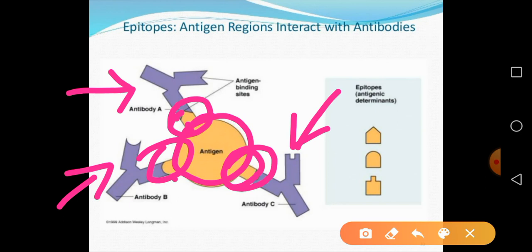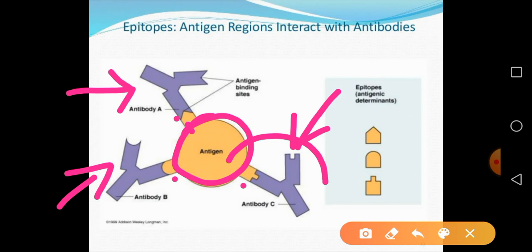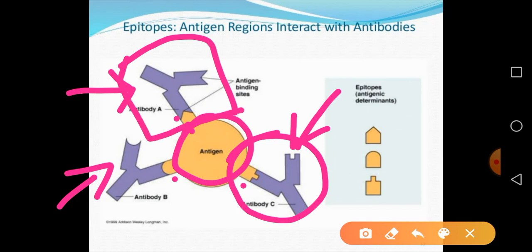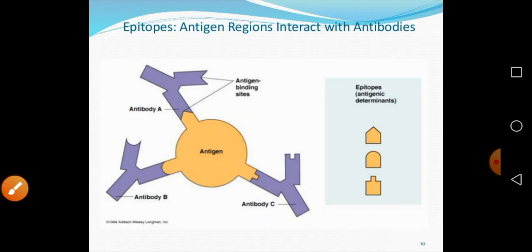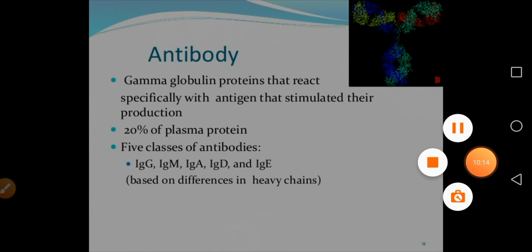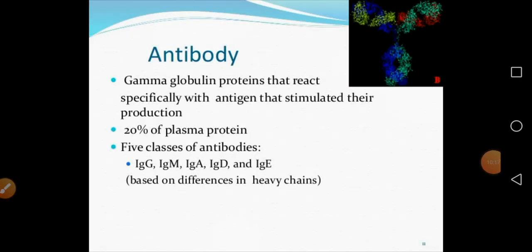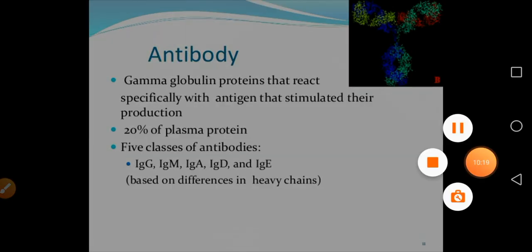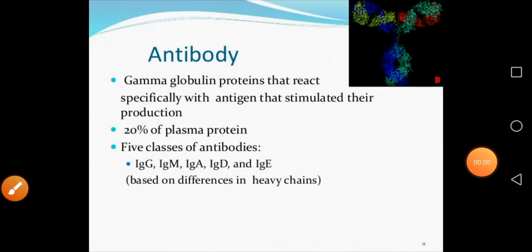Epitopes and antibodies, this is a specific reaction. Antigen and antibody, we know that the antibody is Y shaped in structure. We'll see the structure of antibody later on. Okay, so now we'll see the antibody.